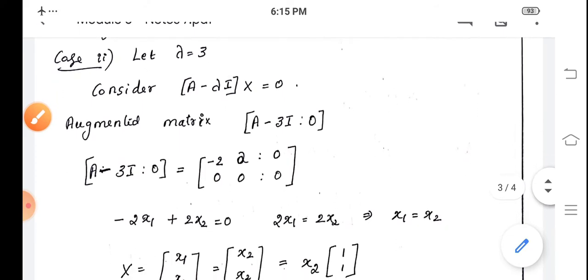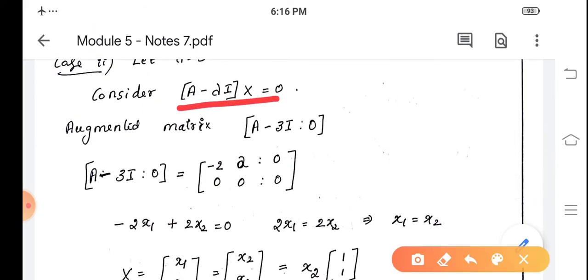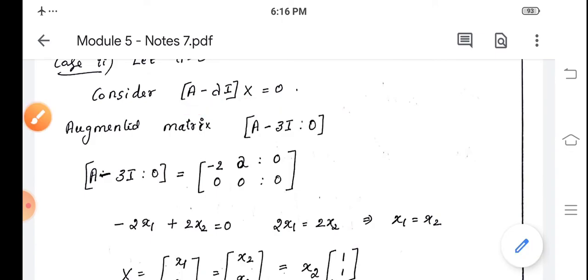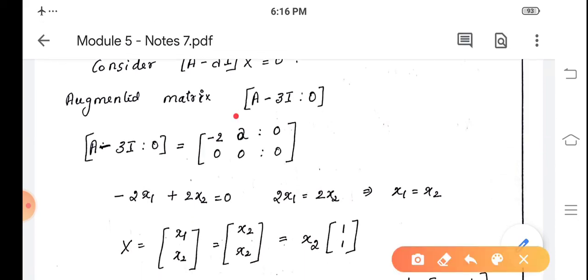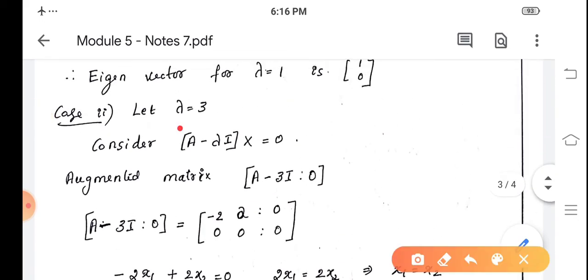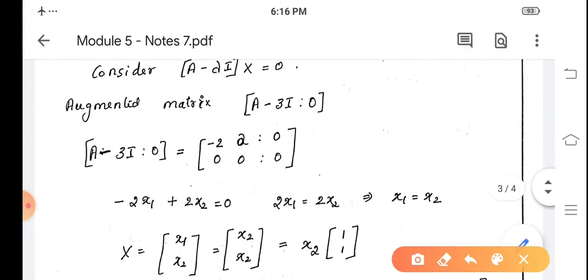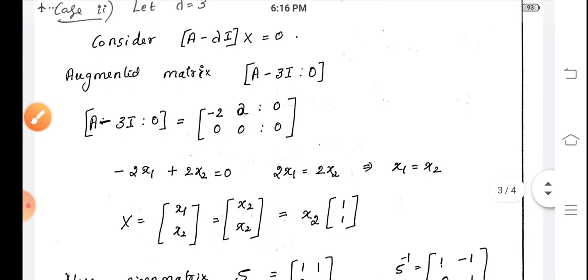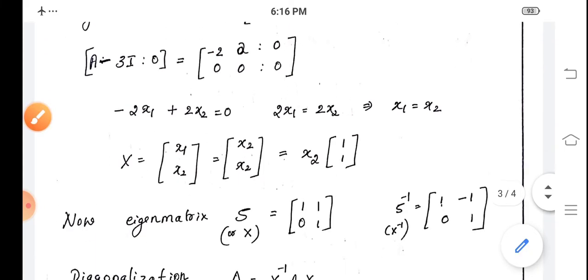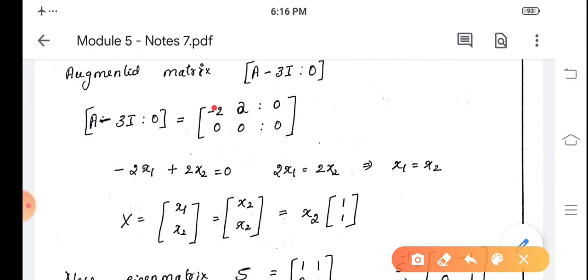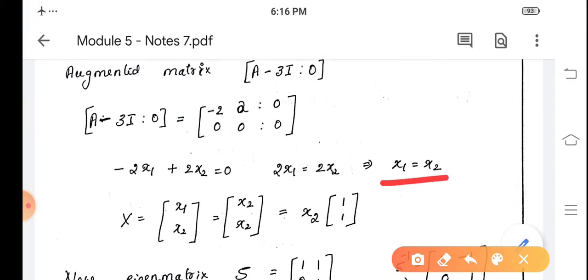When lambda equal to 3, we find the vectors which satisfy (A minus lambda I) into x equal to 0. We write the augmented matrix (A minus 3I) | 0, because the lambda value is 3. Now it becomes A minus 3I, that is [-2 2 | 0; 0 0 | 0]. So it is in echelon form. To get the eigenvector, we write the equation as minus 2x1 plus 2x2 equal to 0. That gives 2x1 equal to 2x2, or x1 equal to x2.